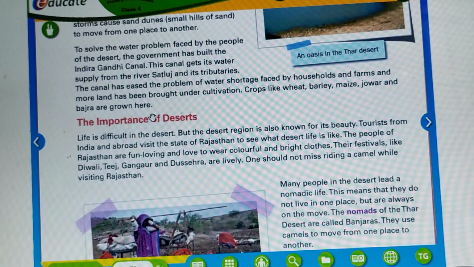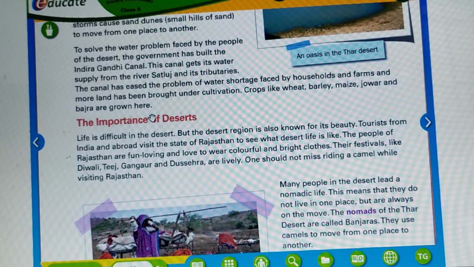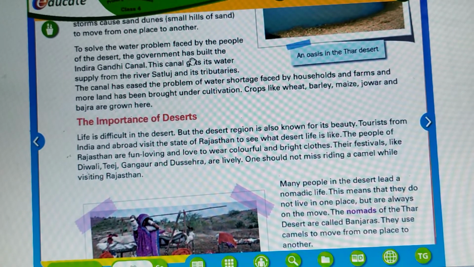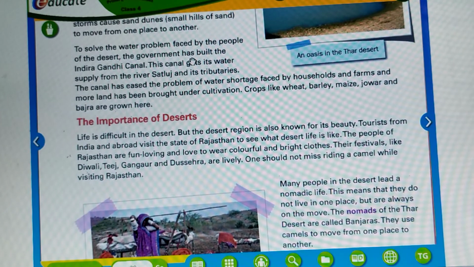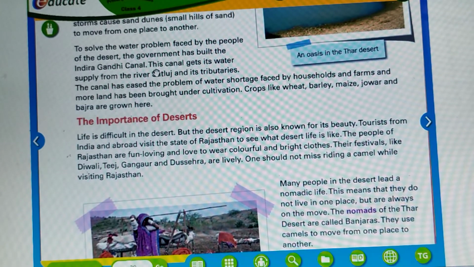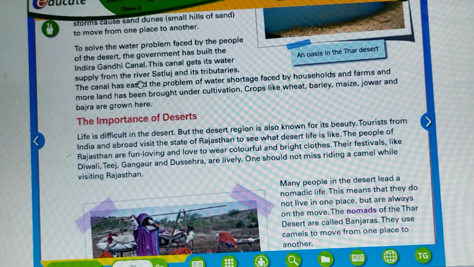To solve the water problem faced by the people of the desert, our Indian government has also built the Indira Gandhi Canal. We had studied about the multi-purpose project. This canal gets its water supply from river Satluj and its tributaries.